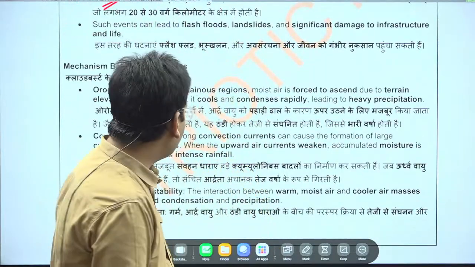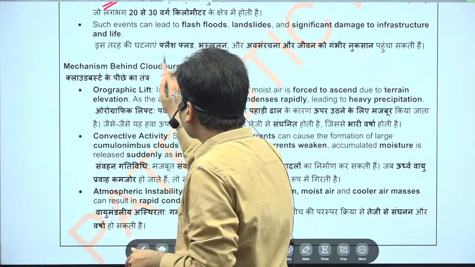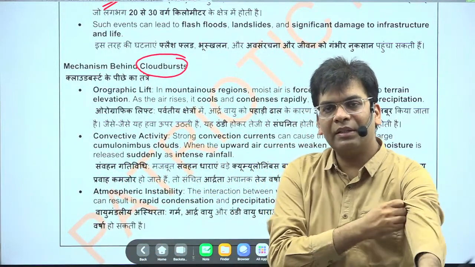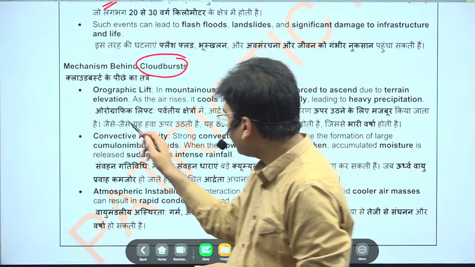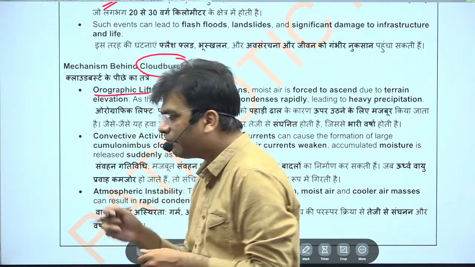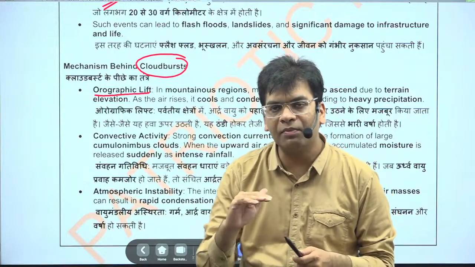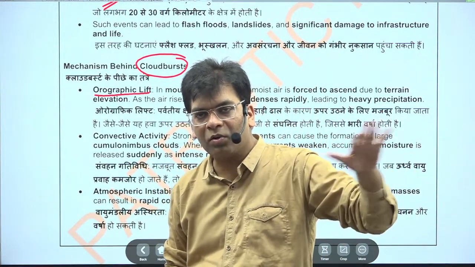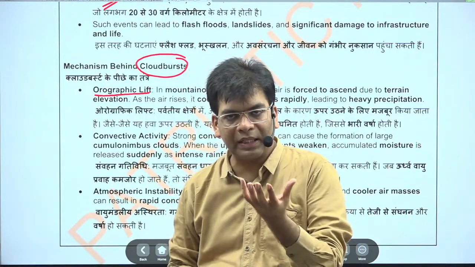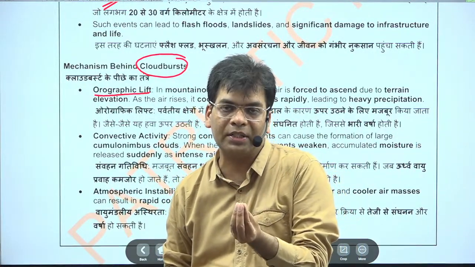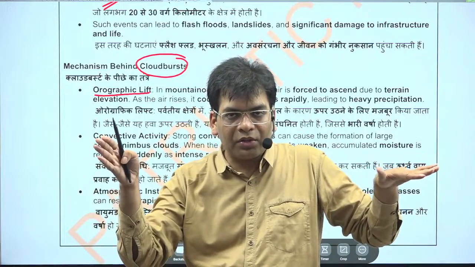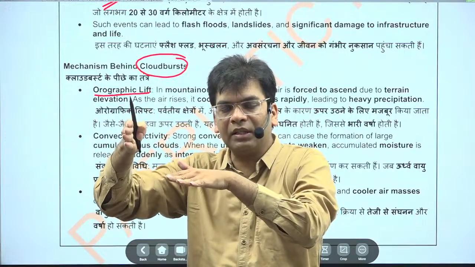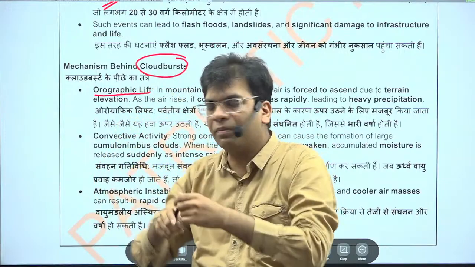Here you will see the mechanism behind a cloudburst, why it takes place. There are different causes. One cause could be orographic lift. Orographic rainfall happens when a cloud comes from the sea or any water body, and if the cloud contains moisture and ascends due to the barrier of a mountain, what will happen?